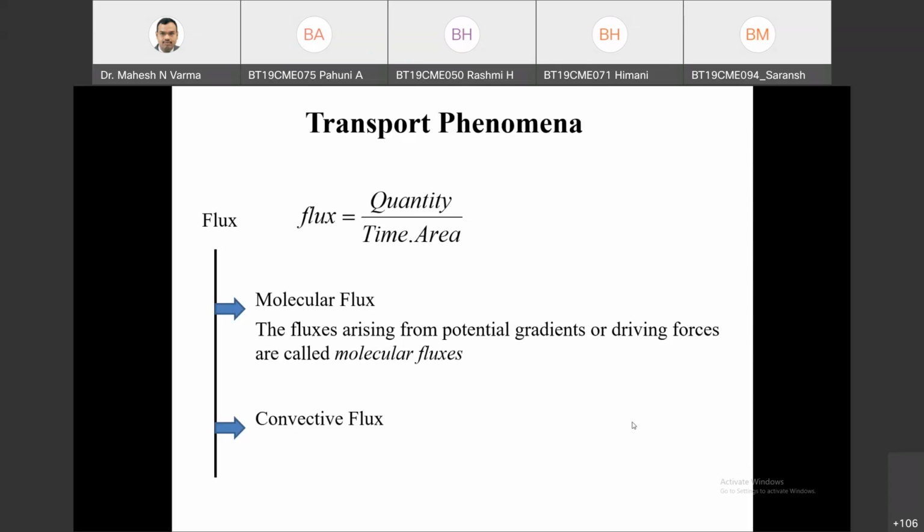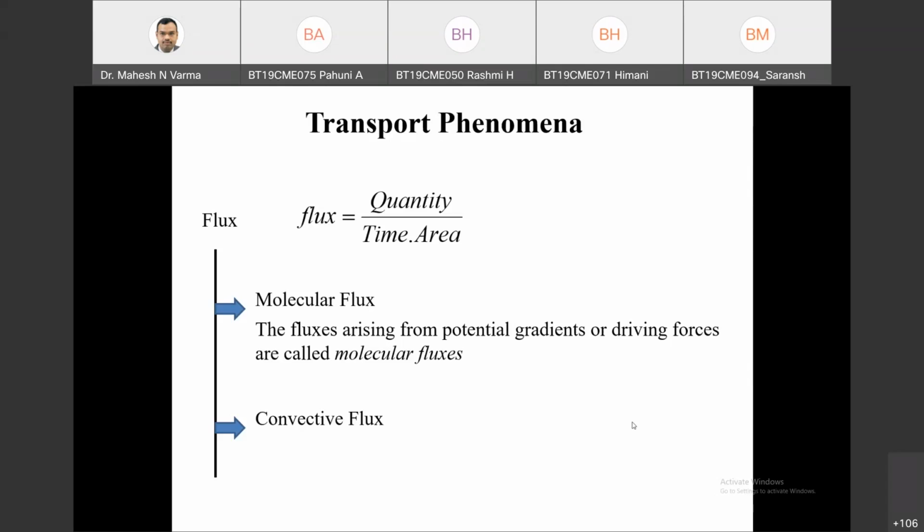So I cannot say that if there is no bulk motion, there is no mass transfer. Here we need to decide: if velocities are very, very small, we can neglect the bulk motion, and that will be categorized into molecular flux or conductive flux in mass transfer.